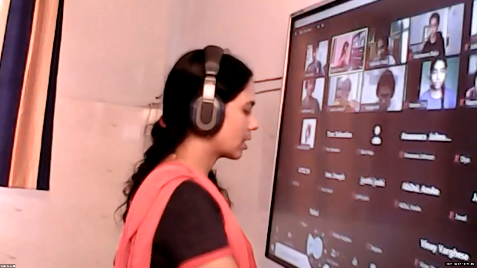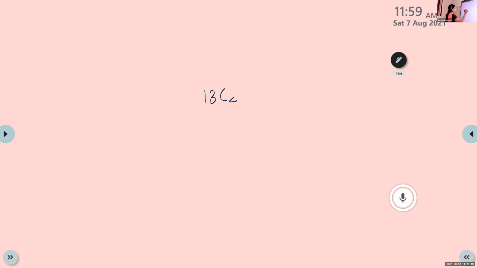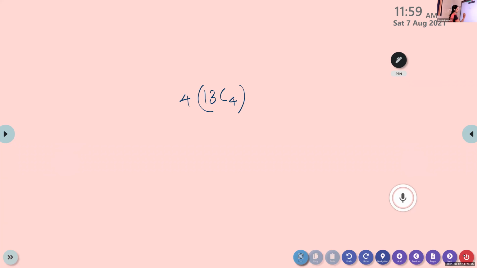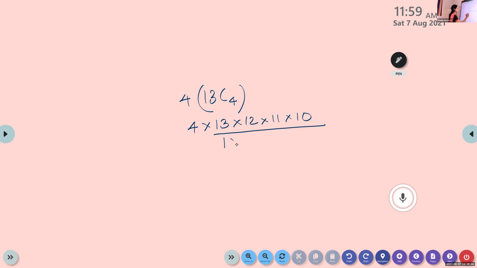Cards are of the same suit means all the cards will be of the same type, isn't it? So 4 times 13C4. 13C4 means 13 into 12 into 11 into 10 by 1 into 2 into 3 into 4. If you cancel this, it is again 2. So I think you'll not get it like this. Check your answer, Anashwarya.